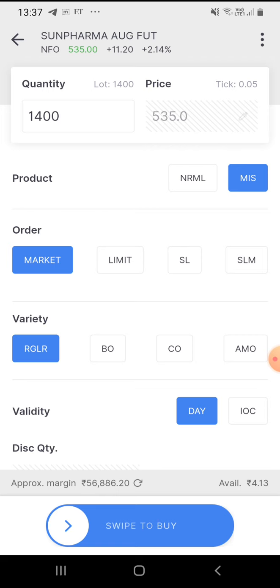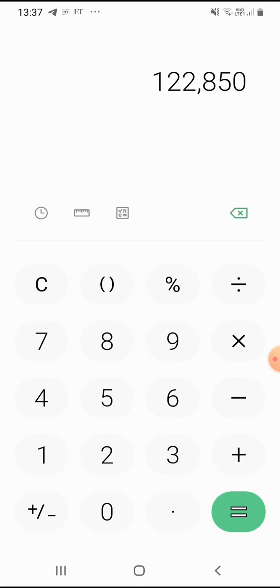So within 5 days, which is very much possible. Or we can assume that it increased to 550 within 2-3 days. Okay, 550. So what is the profit you earned per share? You have 15 rupees gain. And how many shares do you have? 1400. So what is the profit you gained? 15 rupees per share into 1400, which is 21,000 profit.